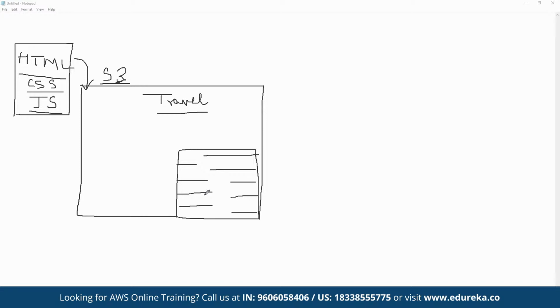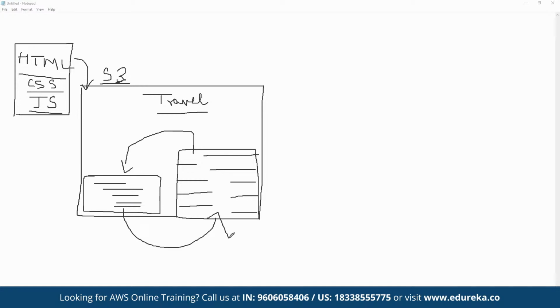So here we can define all the parameters, and whenever these parameters are recorded, we have to do something with them, correct? Either we can configure the application to get connected with a particular database, or, for example, we want these details to be used for filtering out the flight options available for this particular user. So we can connect this to a flight-based system, and based on the input entered by the user, we can return the results as part of the response. Here the entire dynamic processing is going to take place.